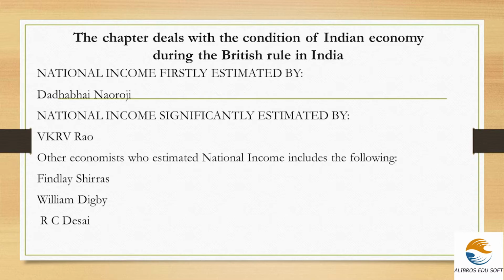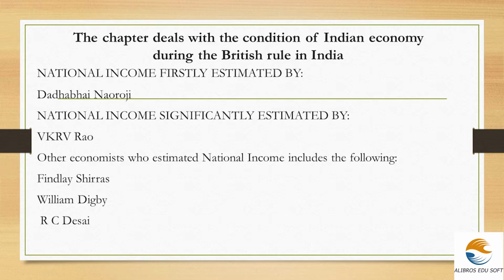So there is a difference between firstly estimated and significantly estimated. This will be a very important question for you as an MCQ. So please note, national income was firstly estimated by Dadabhai Naoroji, and it was significantly estimated by V.K.R.V. Rao. And many other economists were keen on estimating the national income, as national income is a major measure and it's very important for a country.